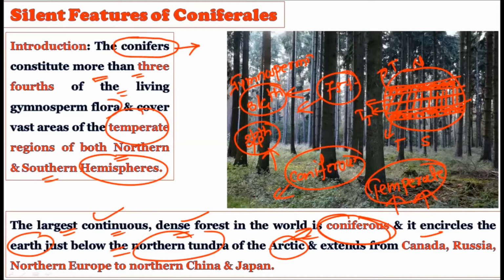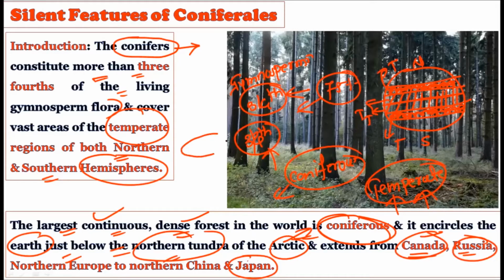So around the temperate region, they were forming a continuous, very dense forest, continuous without any break, and there is a dense forest of conifers which is encircling the earth. Right from the northern tundra and the Arctic region, it extends from Canada, Russia, northern Europe, northern China, and Japan.